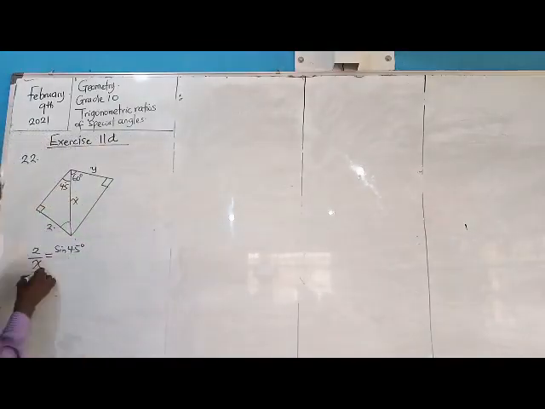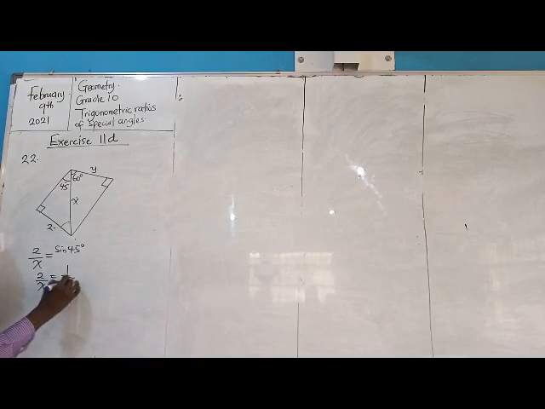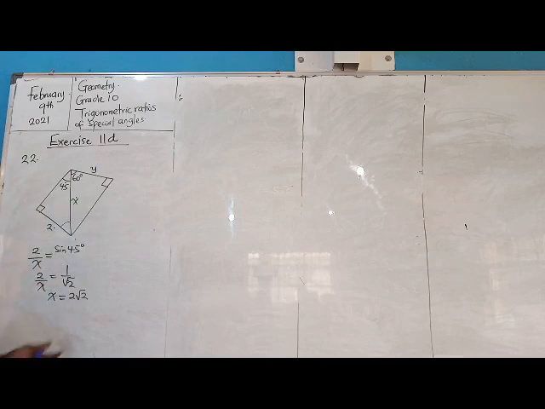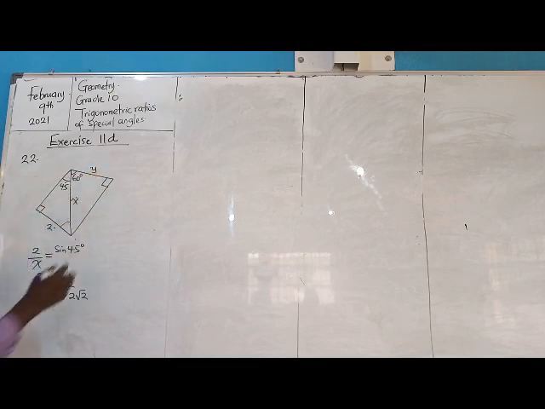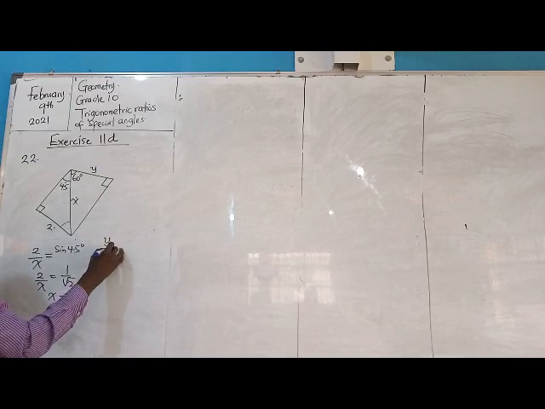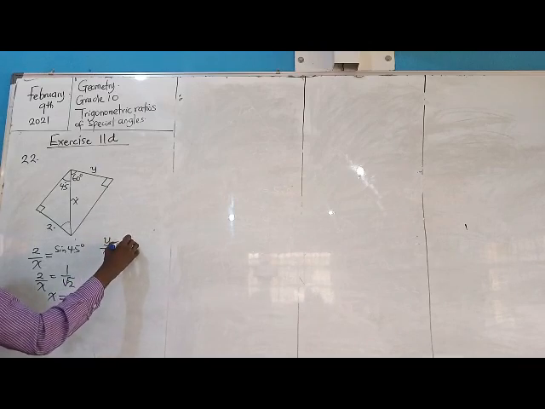Right, so that will give me 2 over x equal to 1 over root 2. And that invariably means that x will be equal to 2 root 2. So that's for question 22, x part of it. So when we go to y, what is connecting it? y, x, and 60. So we have y over x, and that is what?